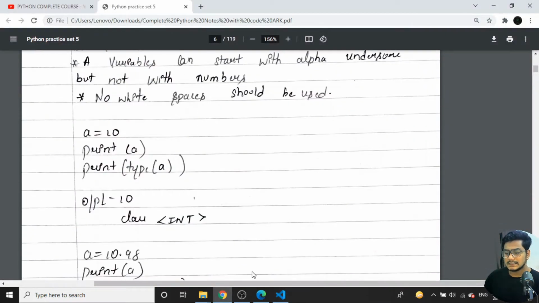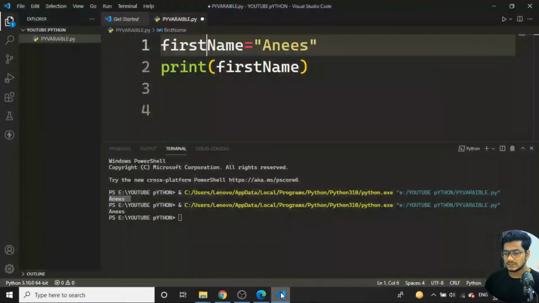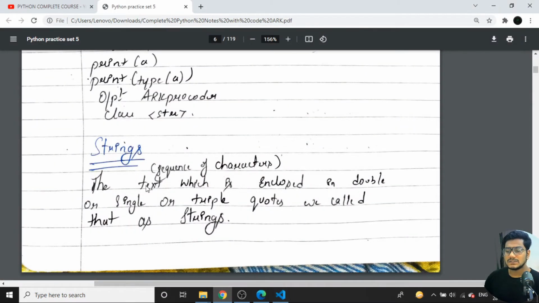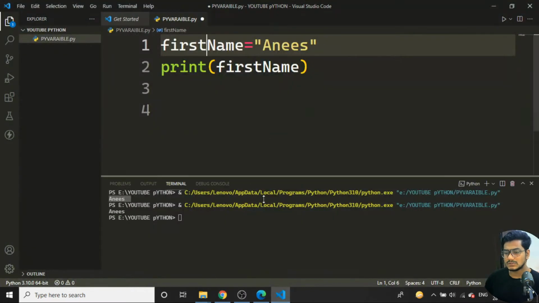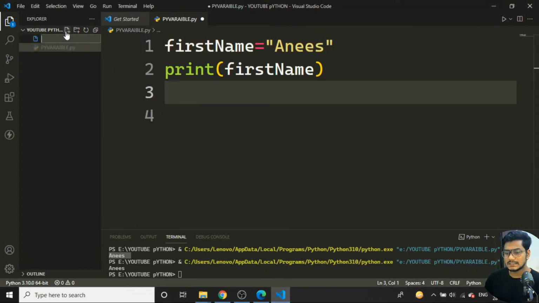Now let's talk a little bit further. Let's talk about strings now. What is a string? A string is a sequence of characters in double quotes, single quotes, or triple quotes. We call that a string. Whatever we are enclosing in double quotes or single quotes, we can call it a string.